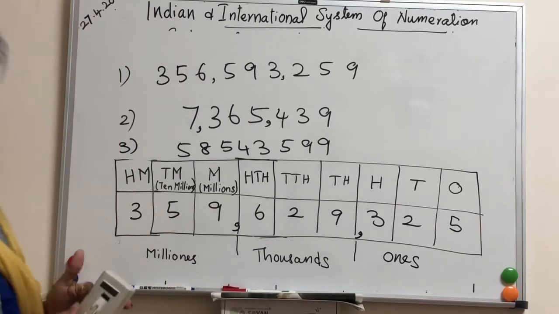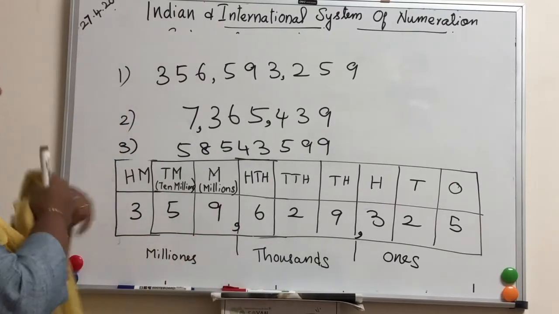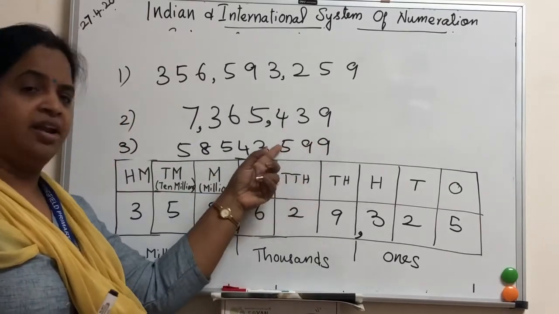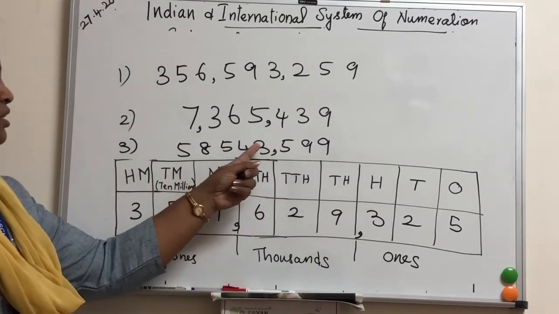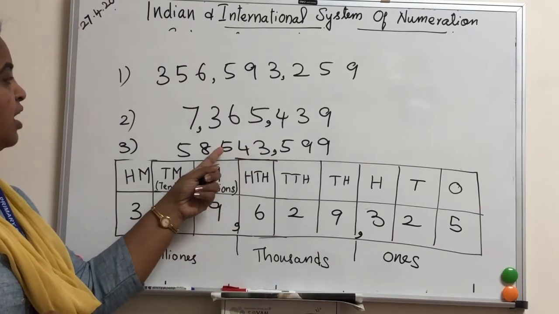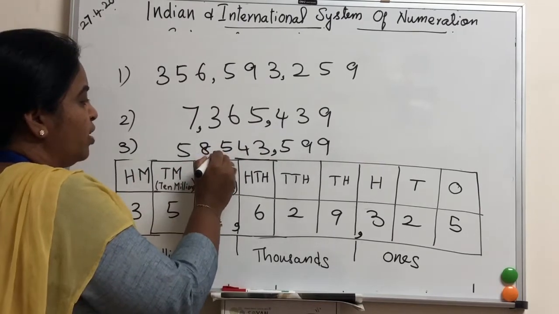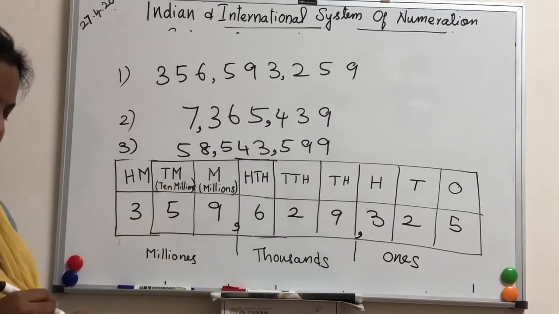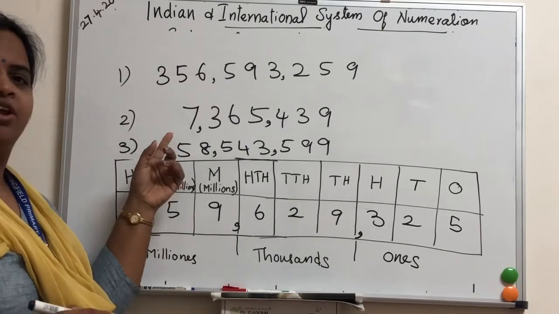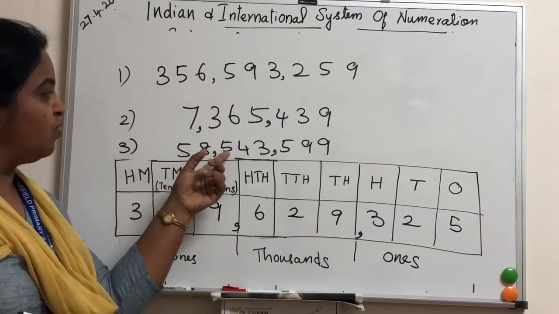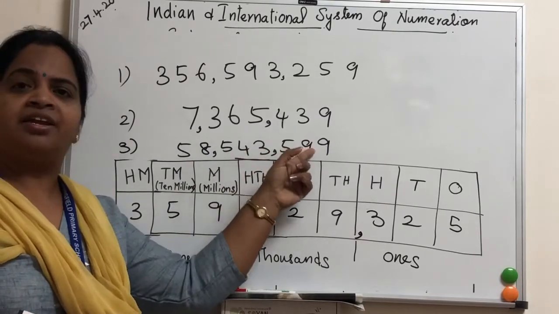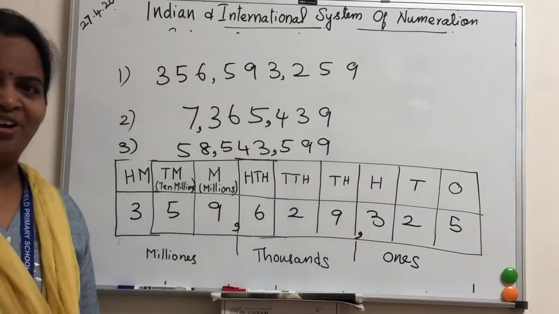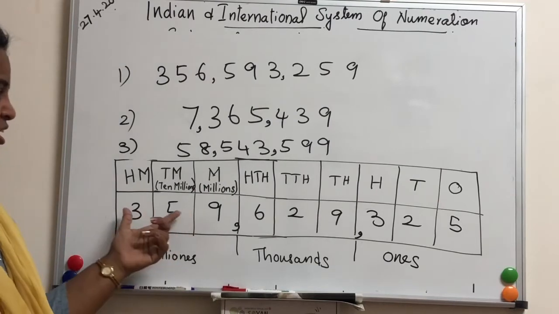So next example. How will you put the comma? Ones, tens, hundreds, one period, 1000, 10,000, 100,000, one period. Okay. Then how will you read this number? 58,543,599. You got it? Okay.